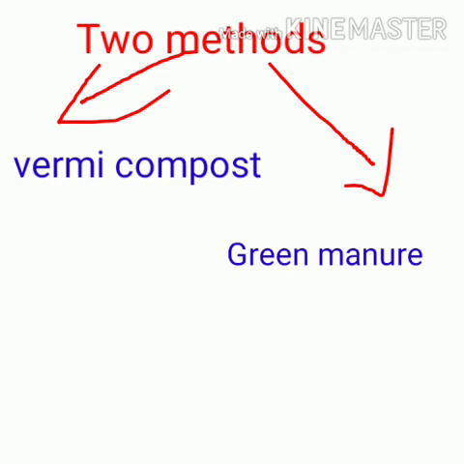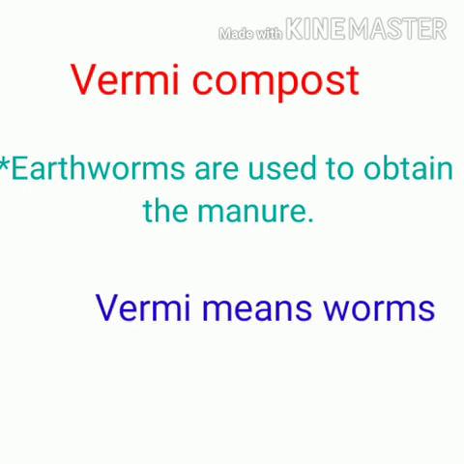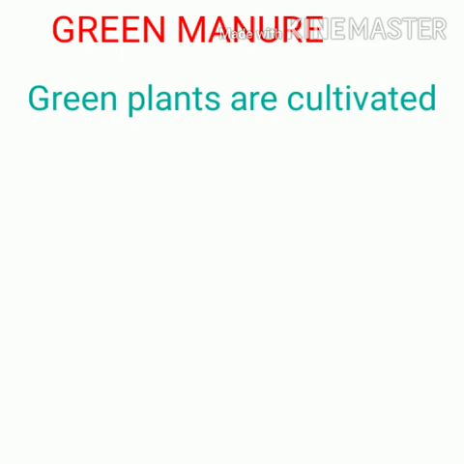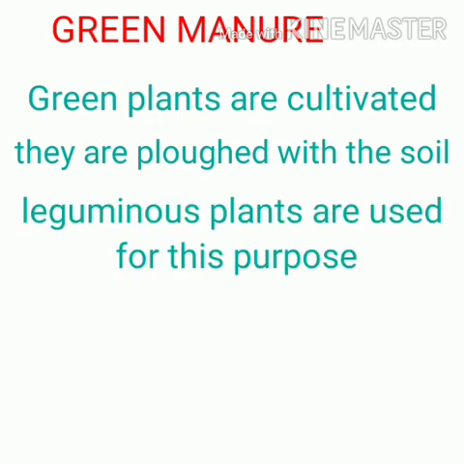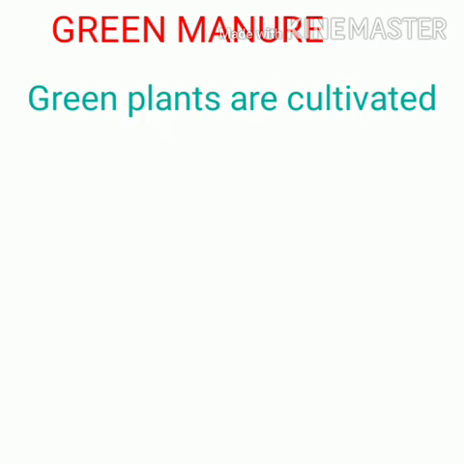Apart from this, there are two more methods of obtaining manure, that is vermicompost and green manure. In vermicompost, earthworms are used to obtain the manure, whereas in the other case microbes do the function of degrading. Here the earthworm will do the function. And in green manure, green plants are cultivated in the field and they are plowed along with the soil. Mostly leguminous plants are used for this purpose. Since green plants are involved in this manure, we call it green manure.